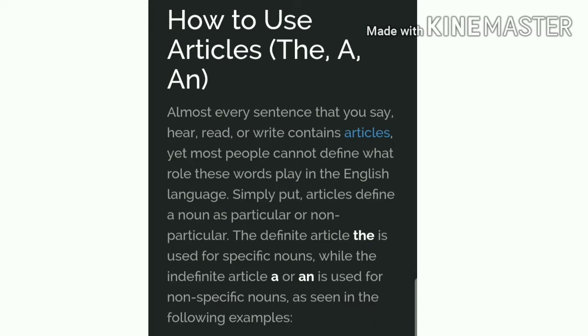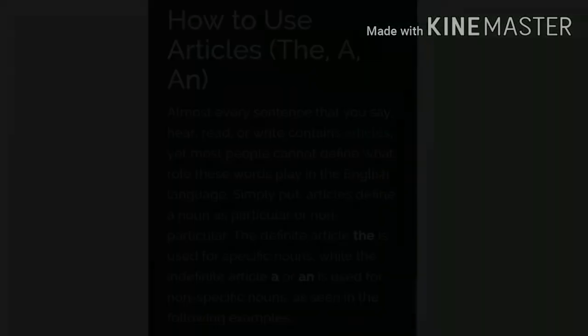The definite article the is used for specific nouns, while the indefinite article a or an is used for non-specific nouns, as seen in the following examples.